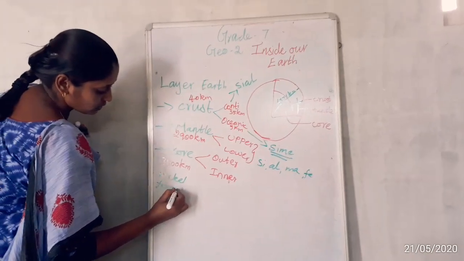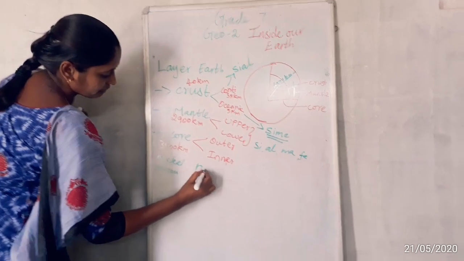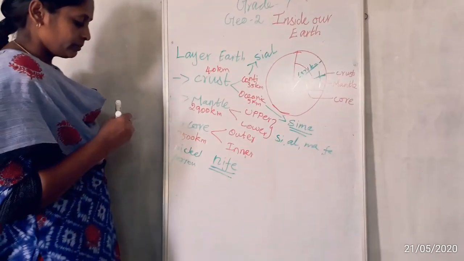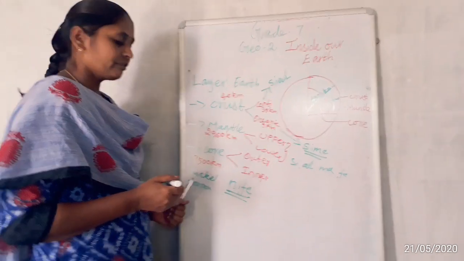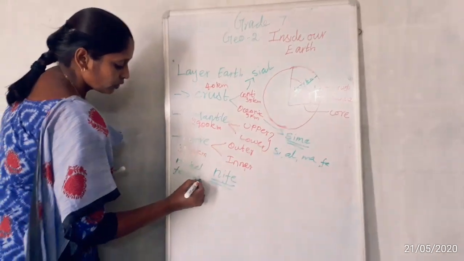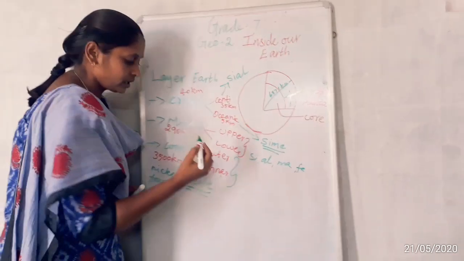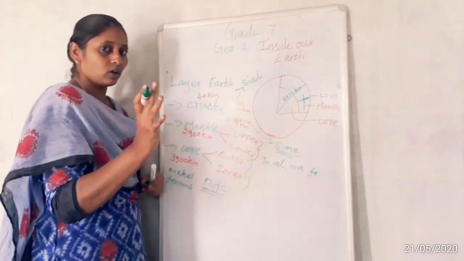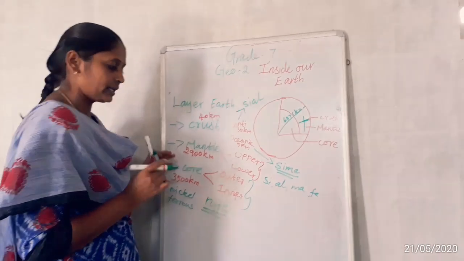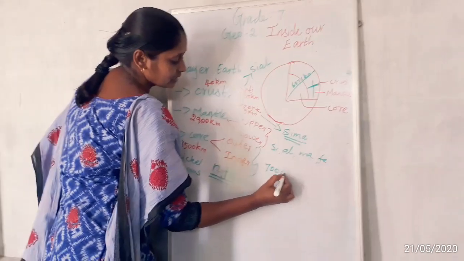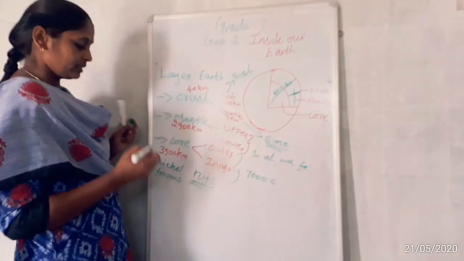That's why this core is called Nife, because the minerals nickel and ferrous are present more in this core. Both the inner core and outer core are very hot, the hottest place. A minimum of 6000 to 7000 degrees Celsius of heat is present in this core.